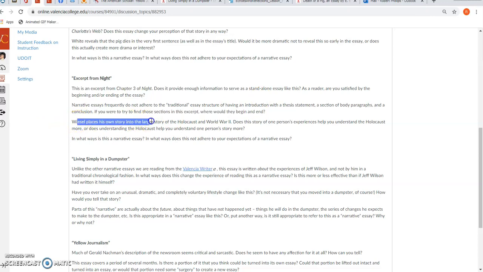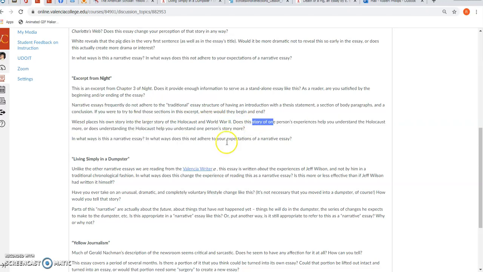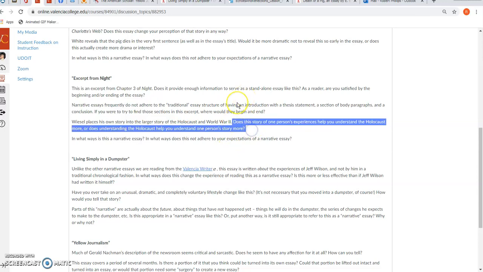Elie Wiesel places his own story into the larger story of the Holocaust and World War II. That's why these events are happening, obviously. So think about the relationship between this. Does his story, his experiences help you understand the Holocaust more, or does understanding the Holocaust help you understand his story? You may have to think about the question I'm asking. Which one helps you understand the other more? Does knowing a little bit about the Holocaust help you understand what he's going through? Or does understanding what he's going through as one person help you understand the Holocaust a little bit more? Again, obviously, no right or wrong answer.